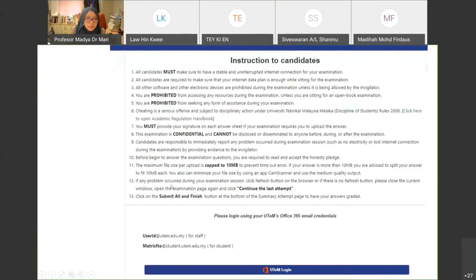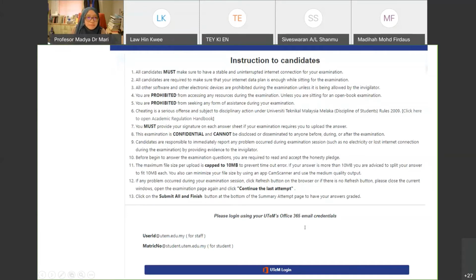If you have any problem during the exam, click the refresh button on the browser, or if there is no refresh button, please close the current window, open the exam page again, and click continue last attempt. It means that if you find out that the screen is stuck, and there's no refresh button there. Do you know where the refresh button is?